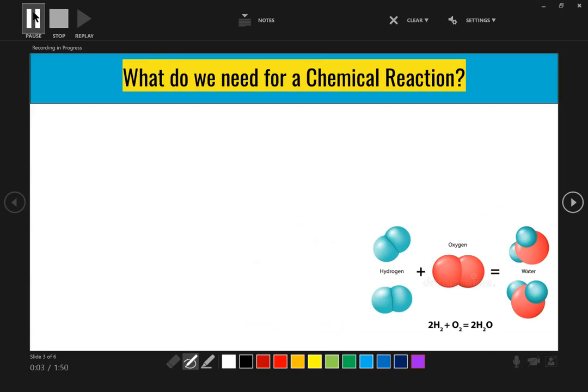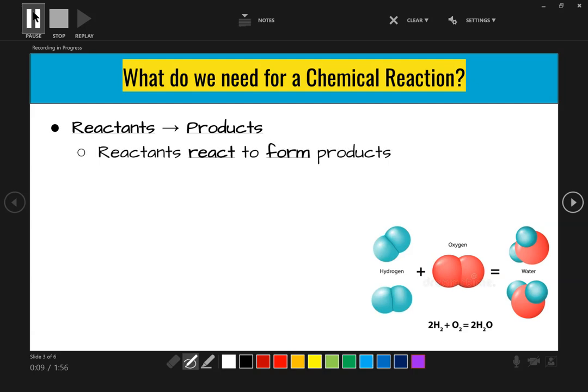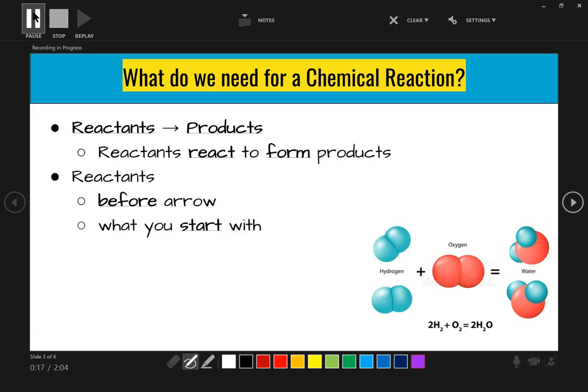What do we need for a chemical reaction? We need to have reactants and products. Reactants react to form the products. That's what happens in a reaction. Reactants are always before the arrow. They're what you start with. Products are always after the arrow, and they're what you end with.